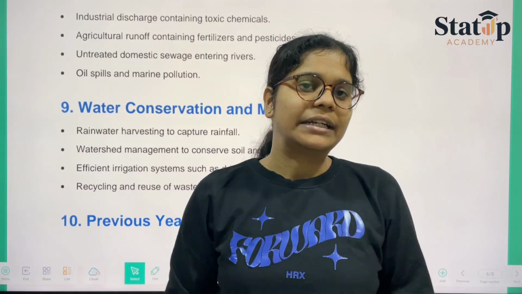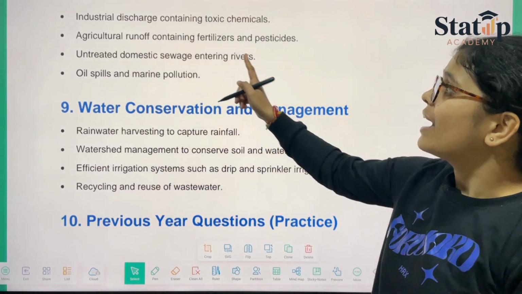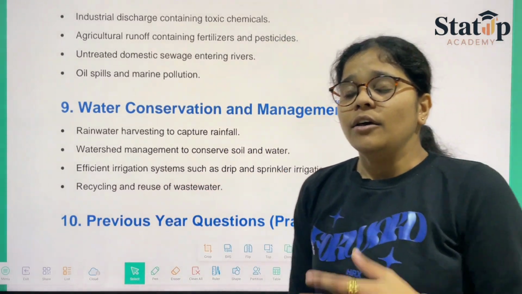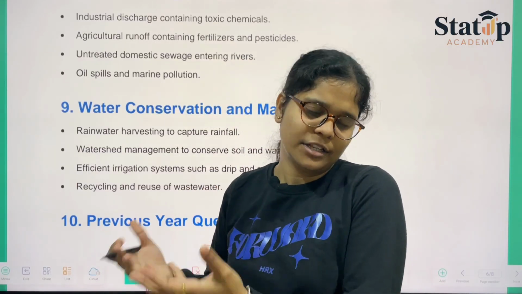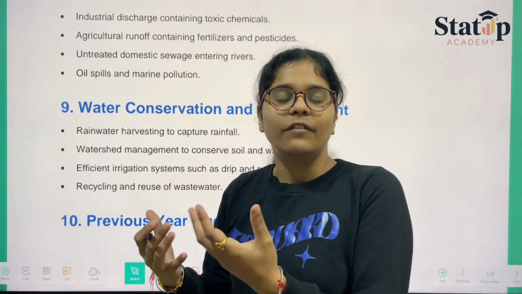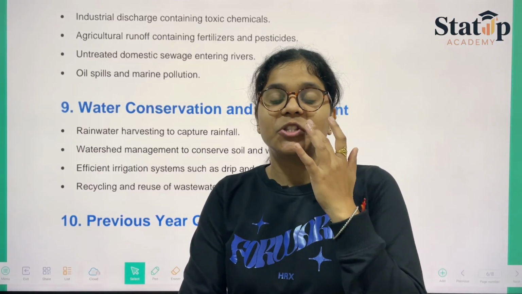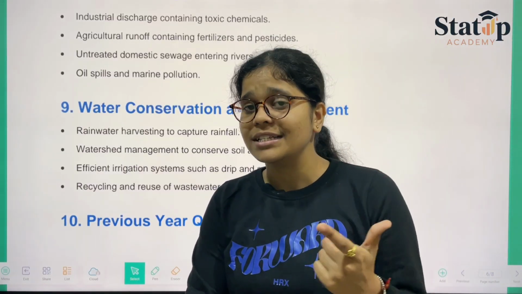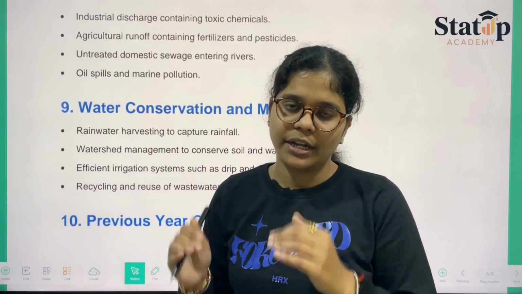That's why the bacteria, fungi, and all these things will get accumulated. So that is another thing. Then we have agricultural runoff. Whenever a farmer spreads, or we can say injects, fertilizers or pesticides in his farm in order to protect the crops, what will happen if the rain comes?